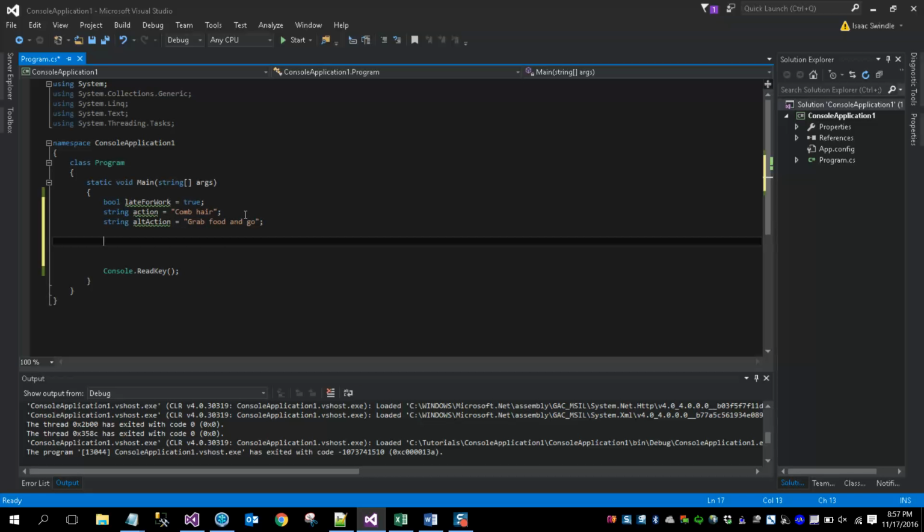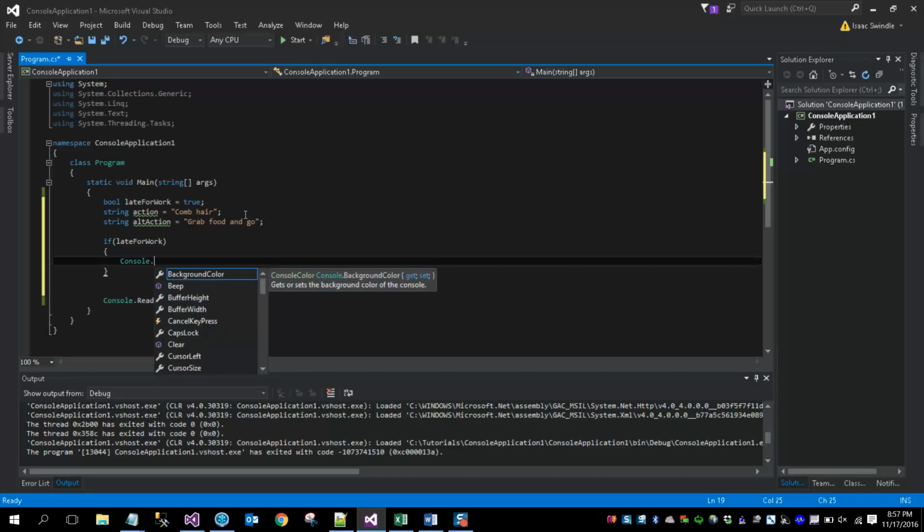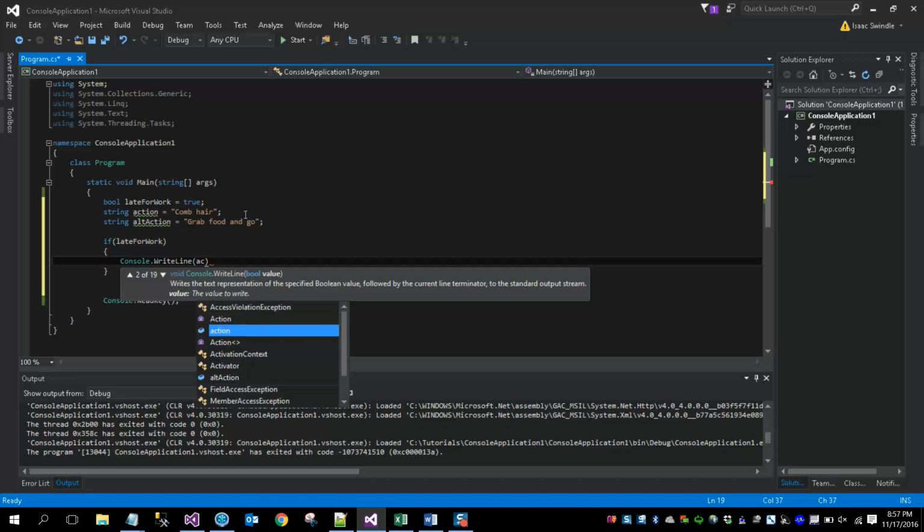So, I wake up, burp, burp, burp, that's my alarm, and it is 15 till 8, and I need to be at work by 8. Uh-oh, I'm going to be late for work. So that condition is true. So the syntax for that construct is if, open parentheses, just like we did with methods, but this is a different context, parentheses, and we enter a condition that evaluates to true or false. In this case, our variable, late for work, represents true. So I'm going to console.writeLine, action, alt action.